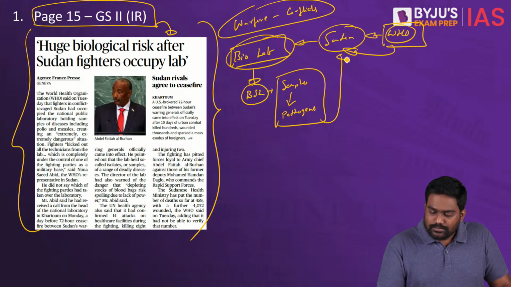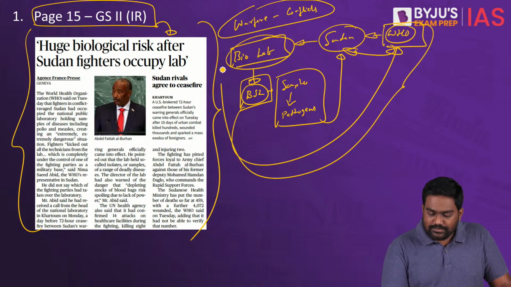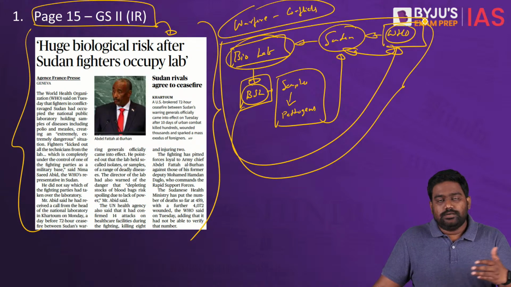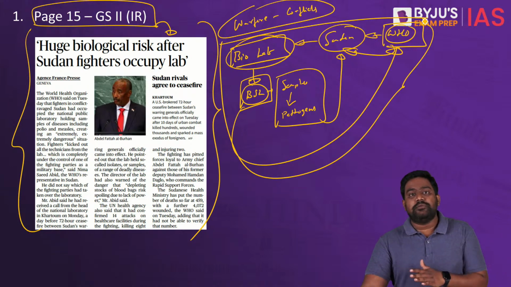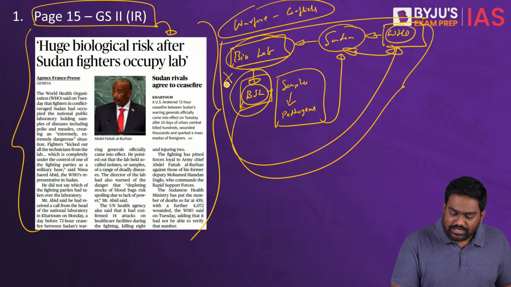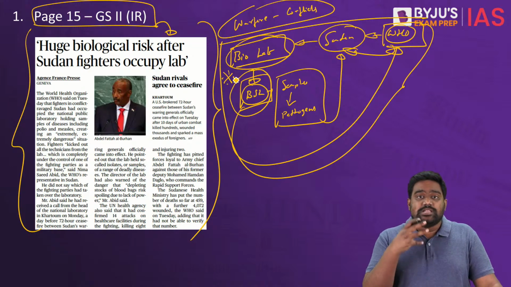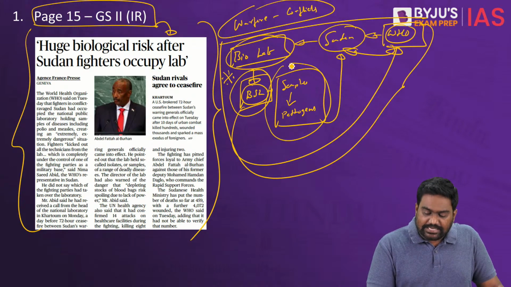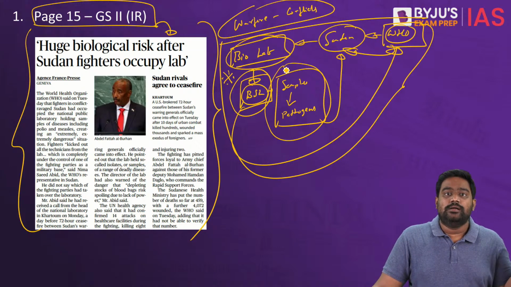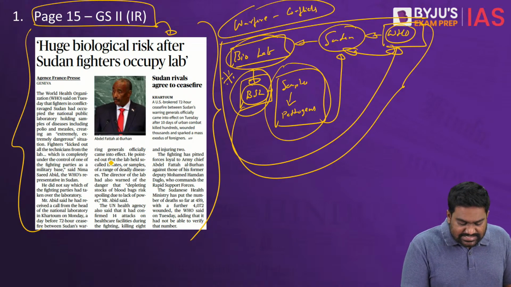Is that clear? This lab has been taken over by the parties which are fighting the civil war in Sudan. The Sudanese military and the RSF paramilitary forces, which are fighting each other, have captured this high security biosafety lab which has live samples of extremely dangerous pathogens. It has samples of malaria, Ebola and other dangerous diseases.